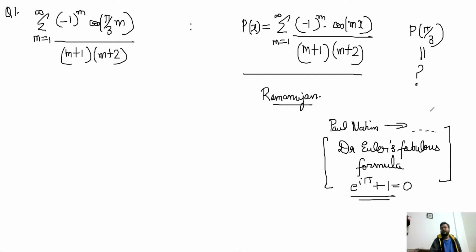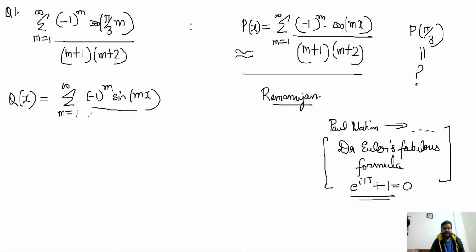This book has this in chapter 1 or chapter 2. There's a fairly interesting proof by Ramanujan. So we're going to look at this. What he did was, first he defined the corresponding function in terms of sine. That function became Q(x) equals the summation of (-1)^m sin(mx) divided by (m+1)(m+2).